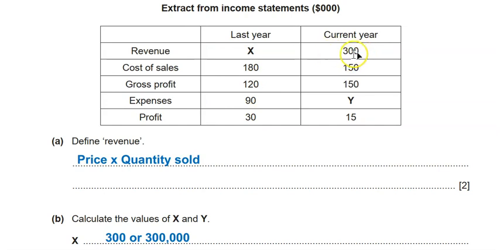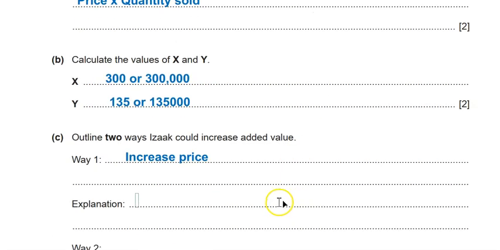Because if you increase your prices, your revenue will increase. So simply your profit will increase, and of course the gross profit and profit will increase. So these 2 figures will increase. So here, notice I went back to the income statement because I need the application marks.